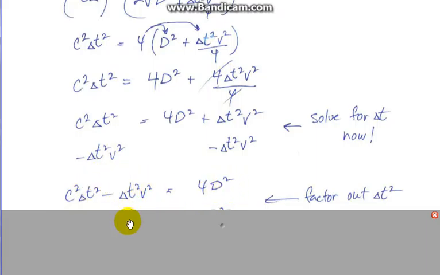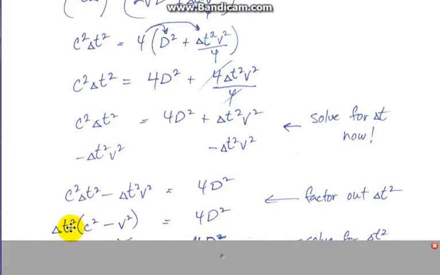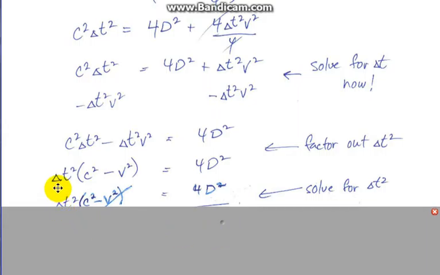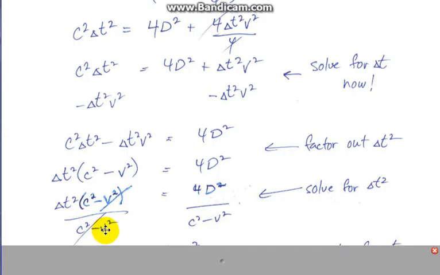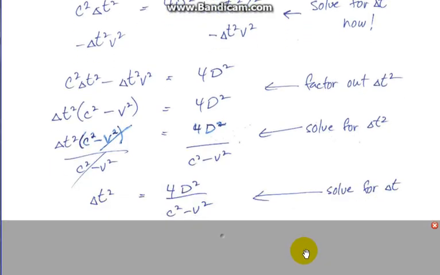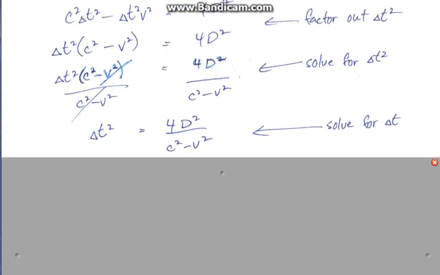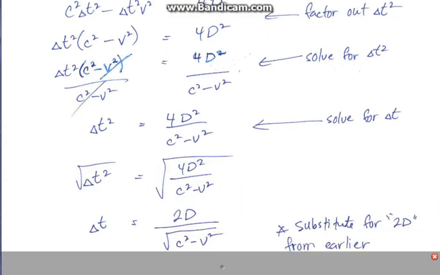Again, I'm solving for t, so in math class you would have seen 2 terms here with the common factor of t. We can factor out t squared. So t squared times c squared gives us this part, minus t squared times v squared gives us this part. Okay, and then solve for t squared, of course. It's t squared multiplied by all of this section, so if I divide each side by c squared minus v squared, here and here cancels out, I get t squared is equal to this part. And of course to solve for t, that means taking the square root of each side, and I get this.